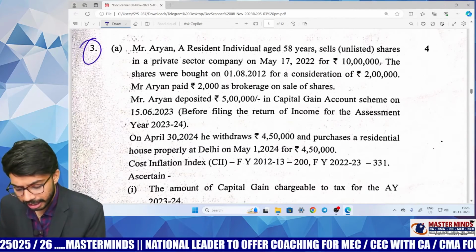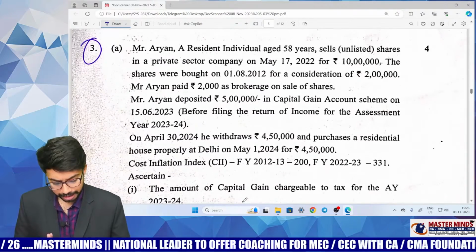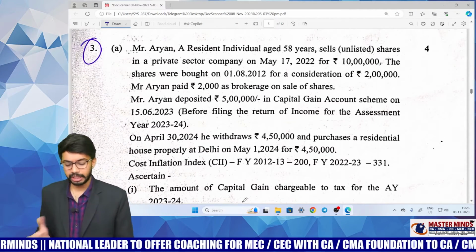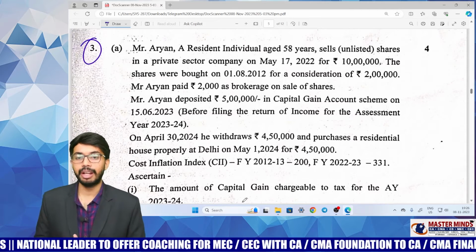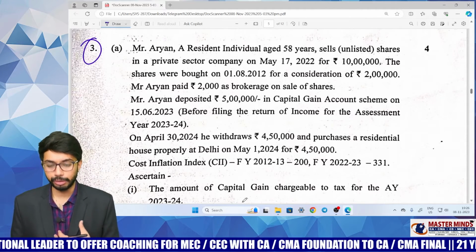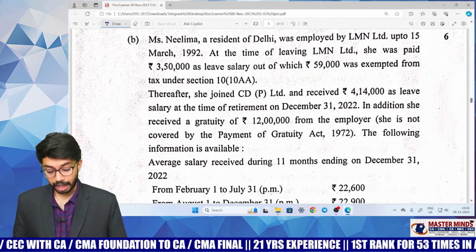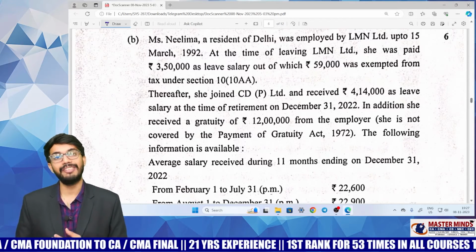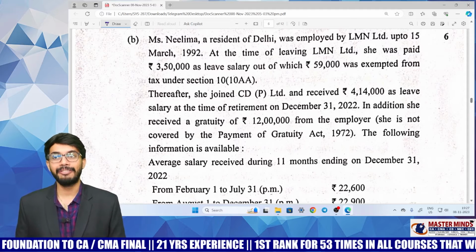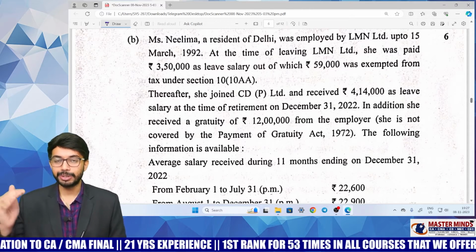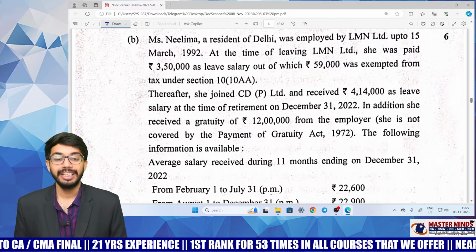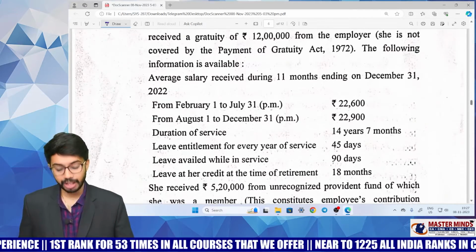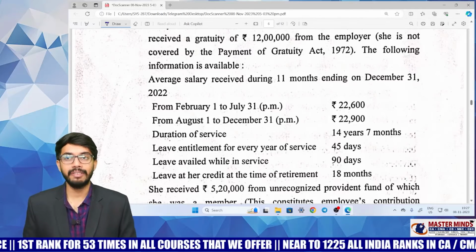Next, third question. This question is with regard to capital gains. There is nothing difficult or any adjustment over here. If you have done problems of capital gains, you can do this very easily. In the third question, the second sub-question is with regard to leave encashment. Those who have done leave encashment, those who went through leave encashment exemption, they will feel it is very easy. And see, do you remember the exemption under leave encashment?